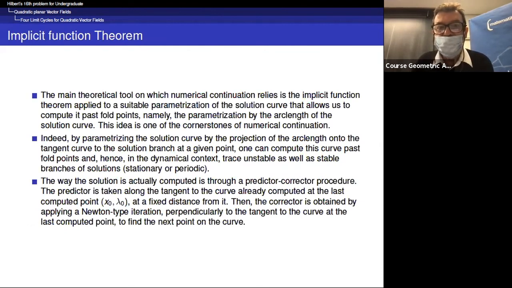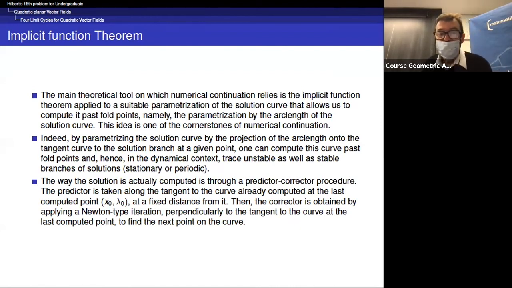The main theoretical tool on which numerical continuation relies is the implicit function theorem applied to a suitable parametrization of the solution curve that allows us to compute it past fold points. So this is a key idea, namely the parametrization by the arc length of the solution curve.